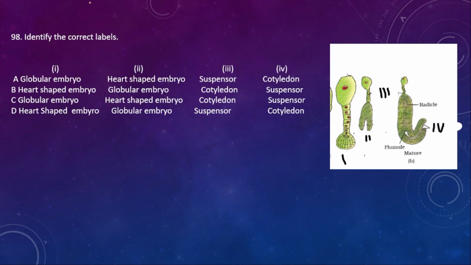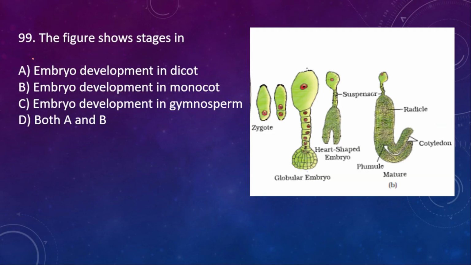98. Identify the correct label. 1, 2, 3 and then 4. This is heart shaped embryo, and these are the cotyledons. And the third one is suspensor, and then the first one is globular embryo. So 1 is globular embryo, 2 is heart shaped, and then 3 is suspensor. So right option is option A.